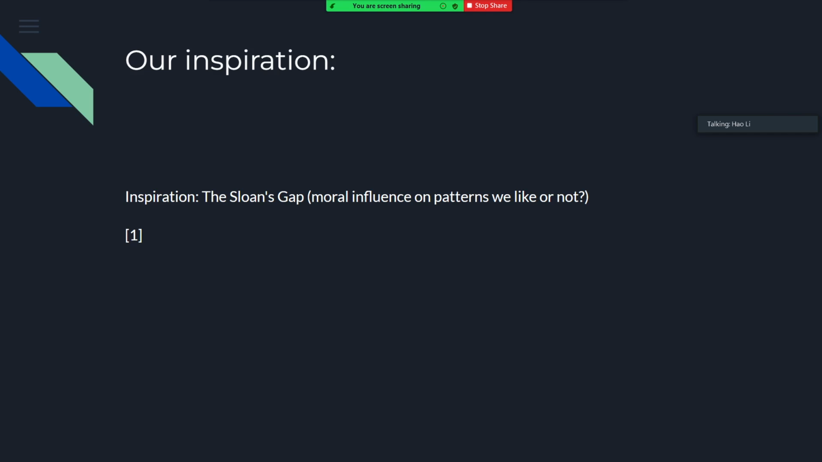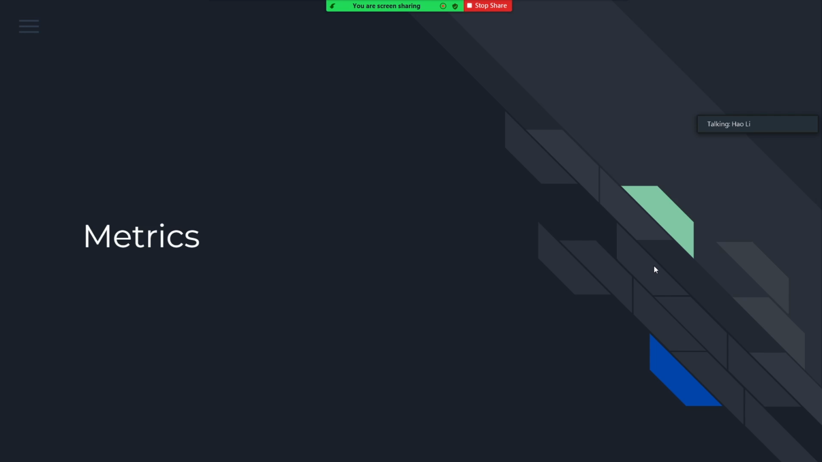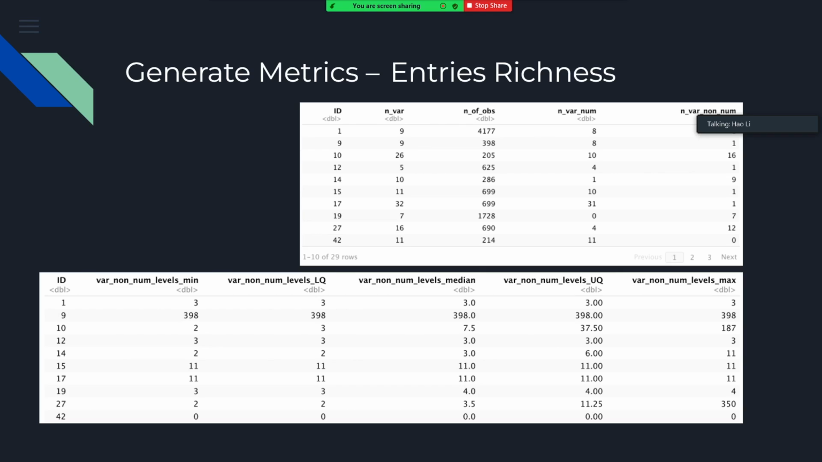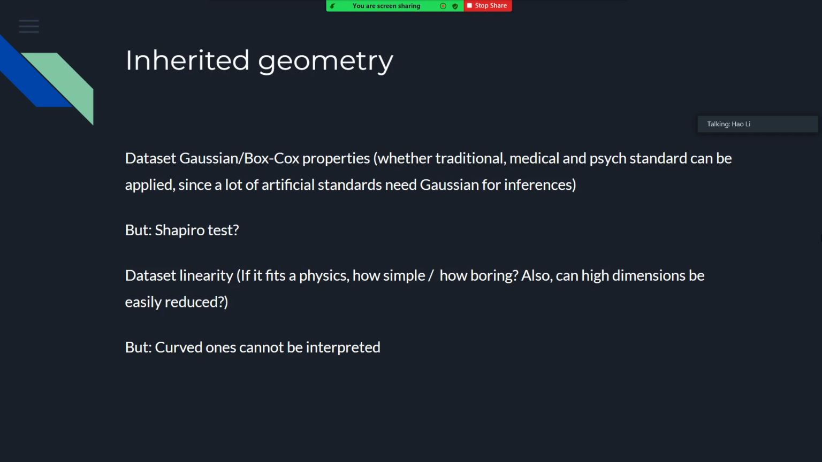We can research what kind of data people like to do statistics on. So we first define the matrix with the parameters not related to statistics: the number of variables and the number of levels of categorical variables. We're interested in the shape of the data, so whether it's normal, whether it's linear.